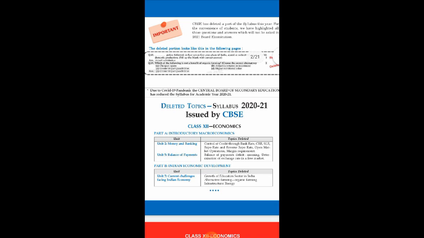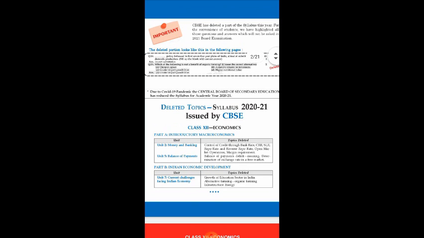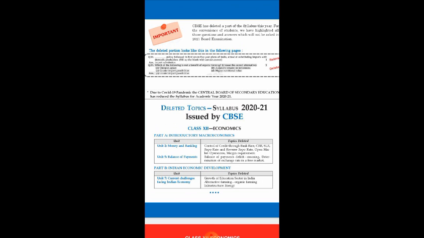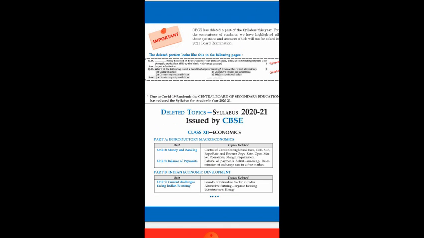But here it is important to note down: in the chapters on income determination and the multiplier, when we discuss the tools for controlling the situation of inflation and deflation, these topics will help us understand the monetary policy of the government. The government uses fiscal policy and monetary policy. Under the monetary policy, these are the tools which the government uses to control inflation and deflation. So over there, we will study these topics. Directly in Money and Banking, these topics have been deleted from the syllabus.